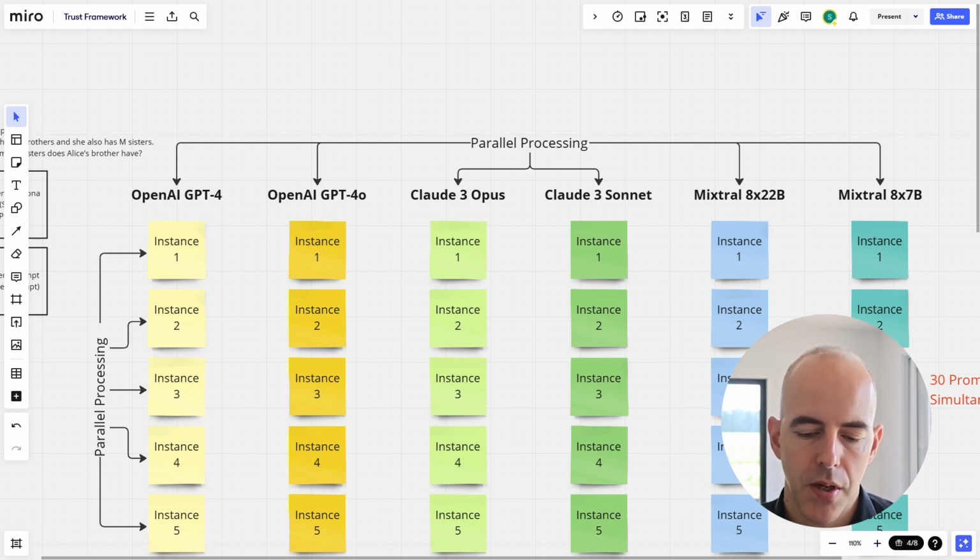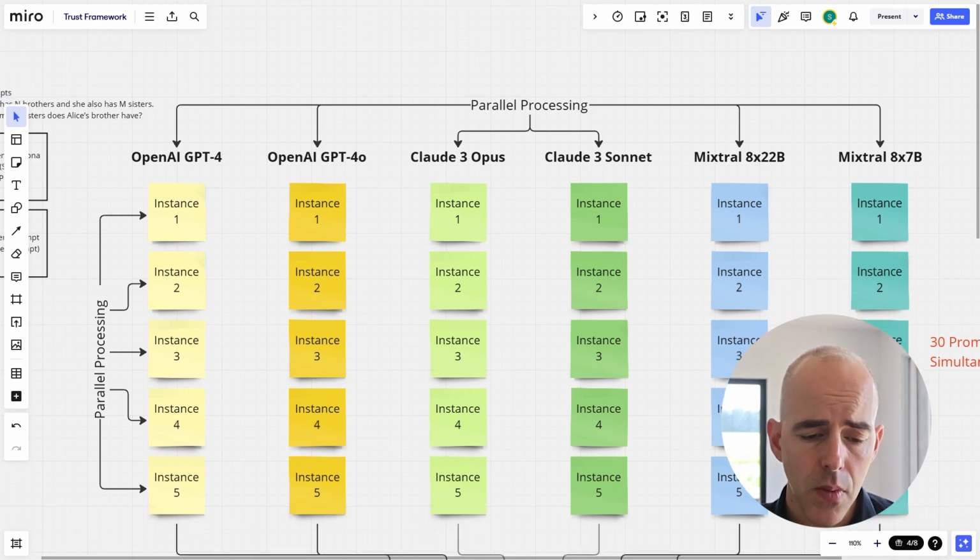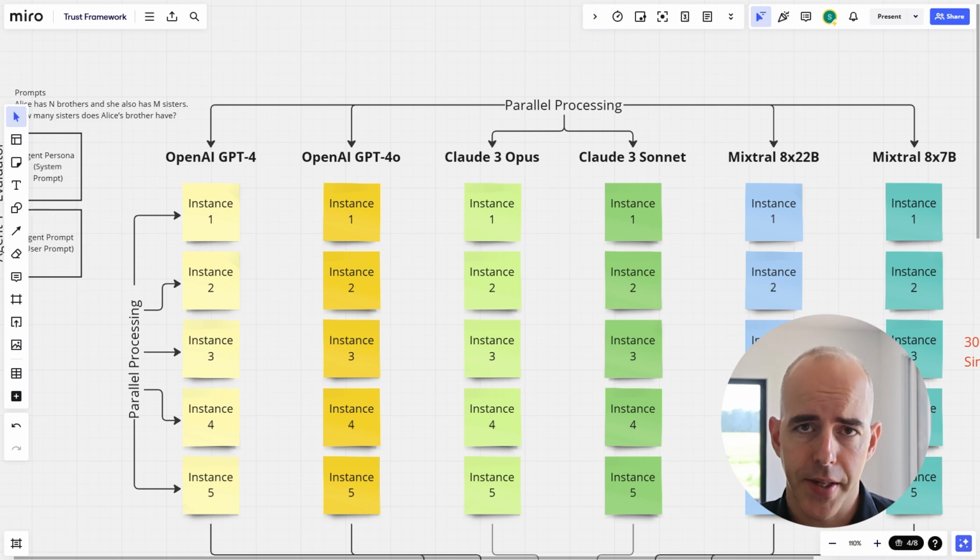We're going to ask 5 instances, in this case, of these models the same question. These are completely separate sessions. They don't know they're being asked in parallel. We're going to capture the 5 answers that come out of it. So we're going to ask each model in parallel, and then we're going to ask multiple times in parallel. There are two kinds of aspects of parallel processing here.